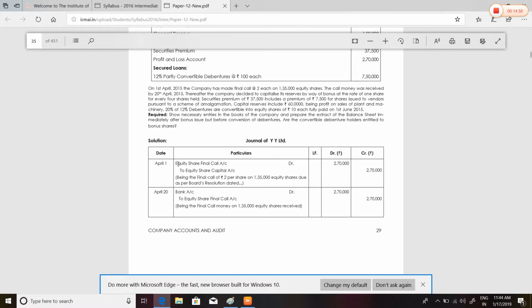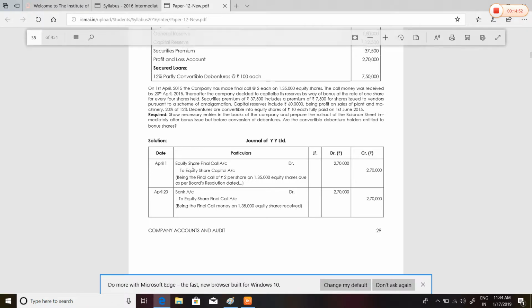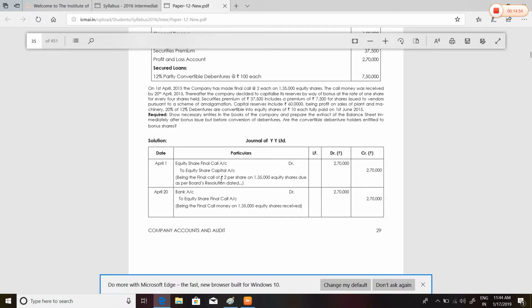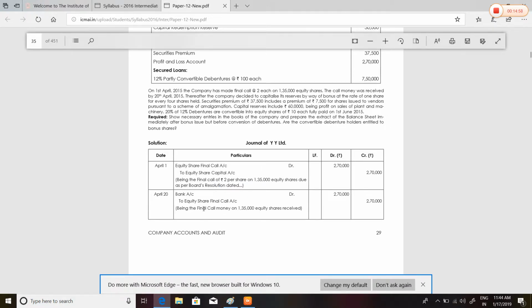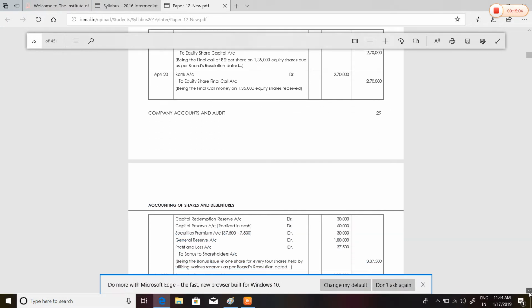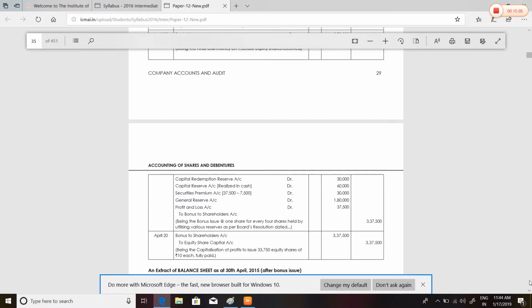First, equity share final call account debited to equity share capital account. Basic entry. Then bank to equity share final call 2,70,000. Then after that the bonus shares are issued. CRR 30,000, capital reserve 60,000.